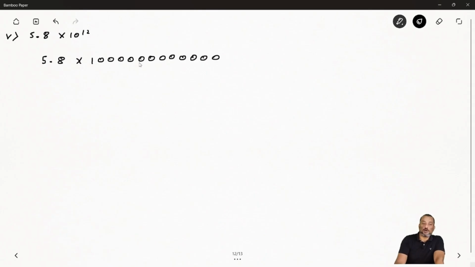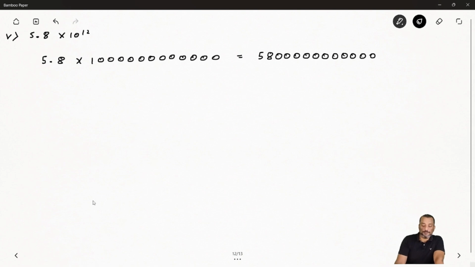Hope it's clear. Now you have to move the decimal place 12 times to the right side. So which means we will get how much? You will say 5, 8, and then 1, 2, 3, 4, 5, 6, 7, 8, 9, 10, 11, 12. So this much you will get.